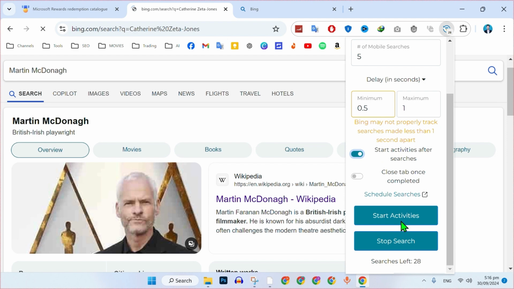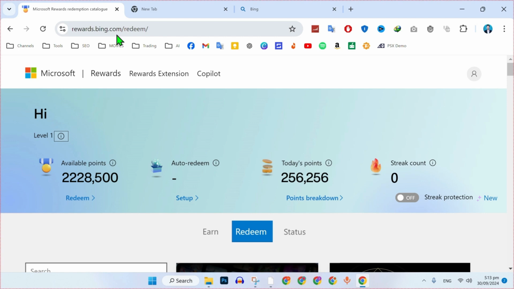As the searches continue, you will notice your Microsoft reward points increasing. The extension will automate both searches and activities, making it easy for you to earn points without manual effort. That's how you can quickly and easily earn unlimited Microsoft rewards points using automated Bing searches.